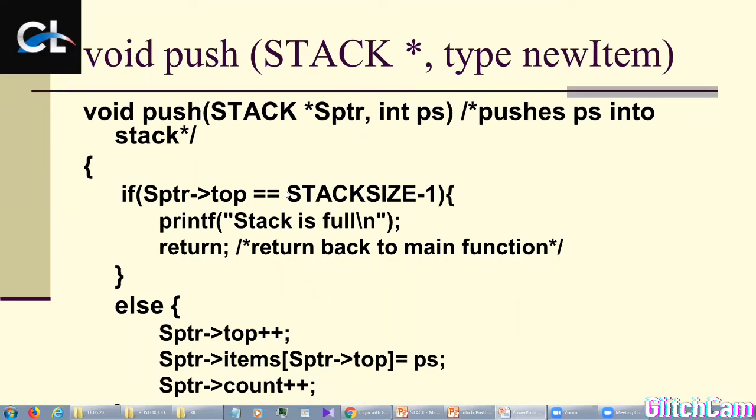Please write down this code, void push, and this method is under a class. Let's assume that stack size and top are already mentioned as data members. So void push.